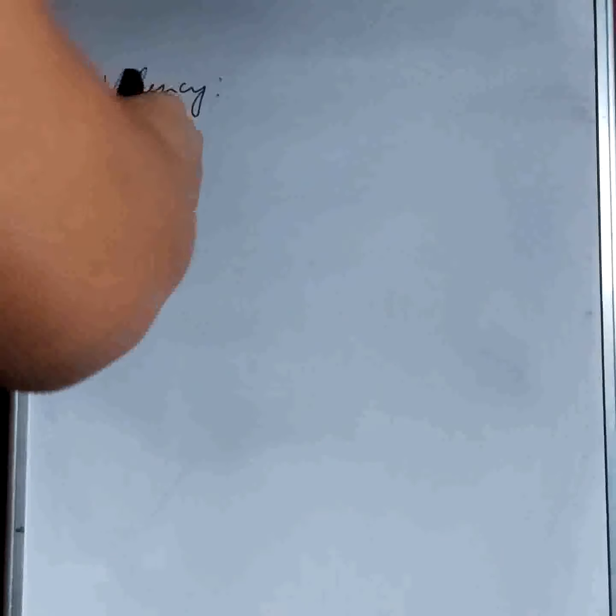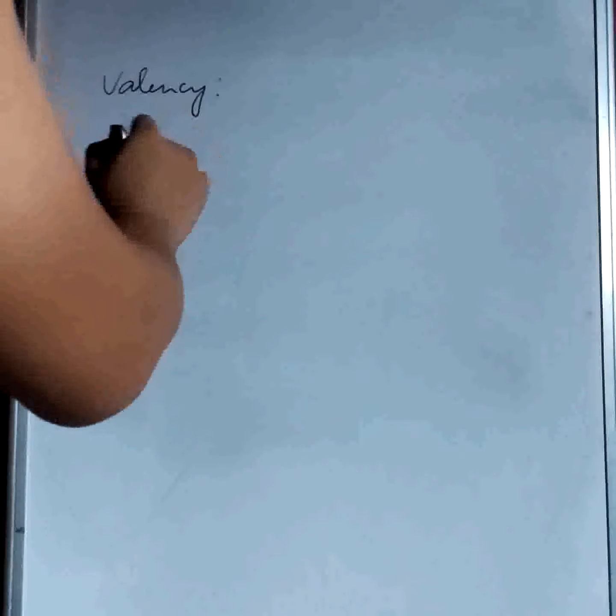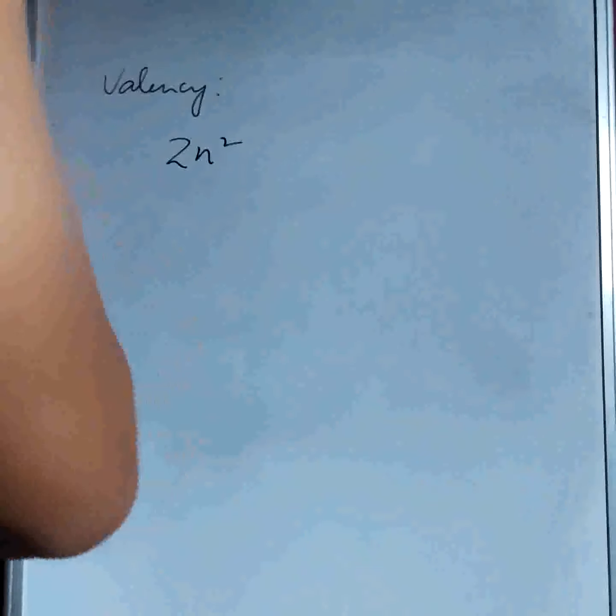Suppose, for example, a hydrogen atom has only one electron. Now, electrons in an atom are filled into different orbits inside the atom of different elements, and we follow one rule, the 2n squared rule.